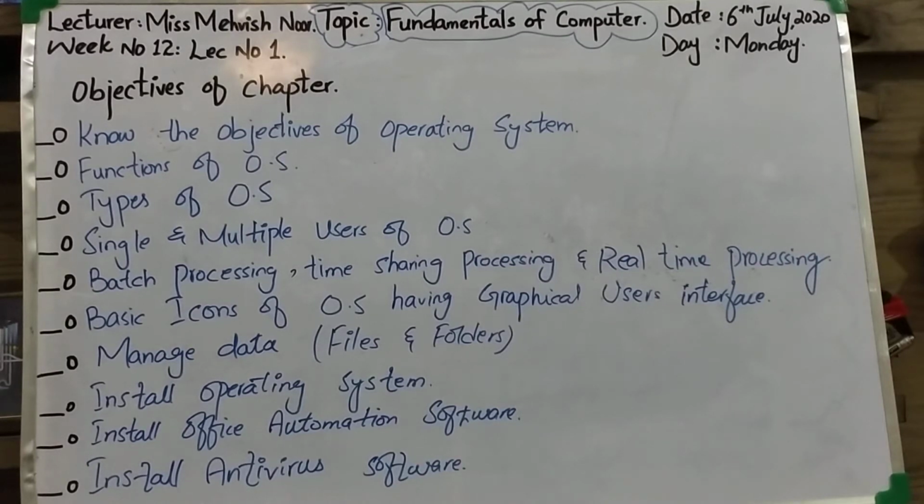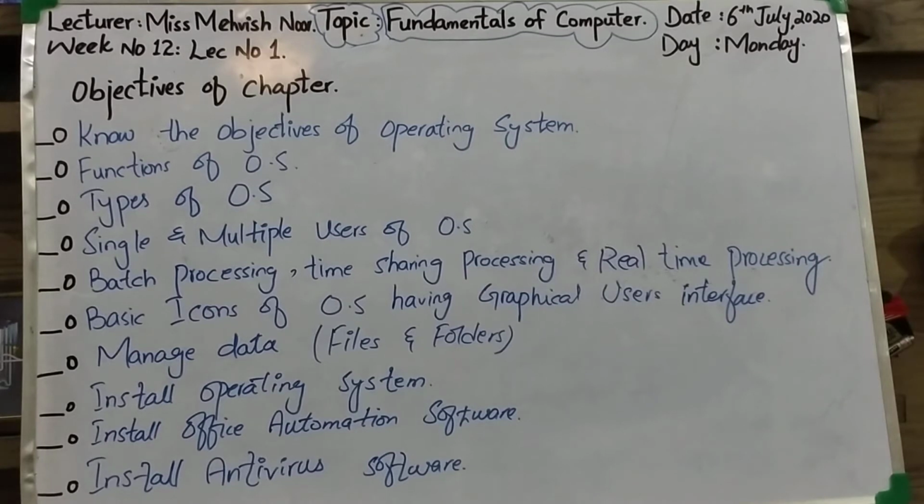Then at the last we will understand how to install an antivirus software in our computer. Clear? So this is the basic introduction of chapter number 2, fundamentals of computer, and these are the main points we will understand in this chapter.